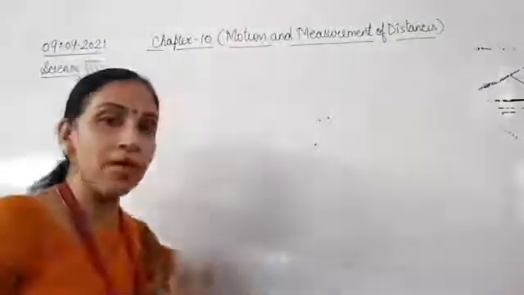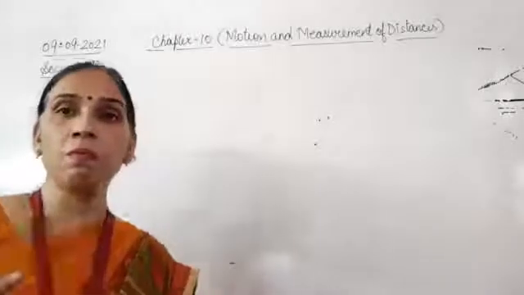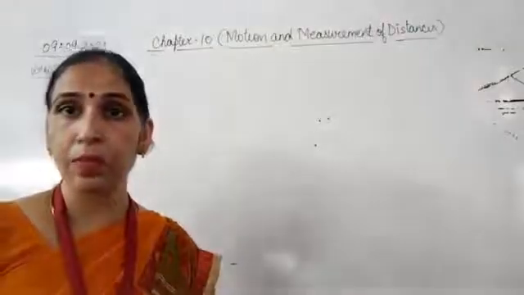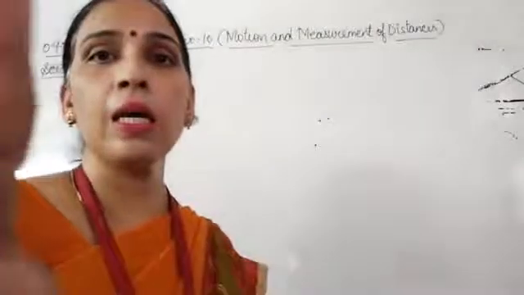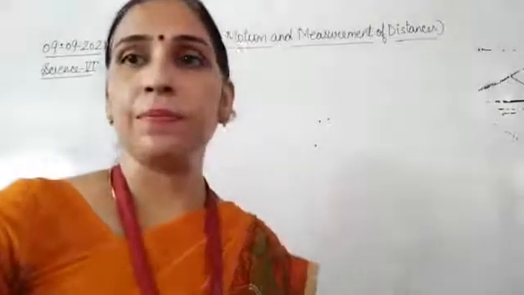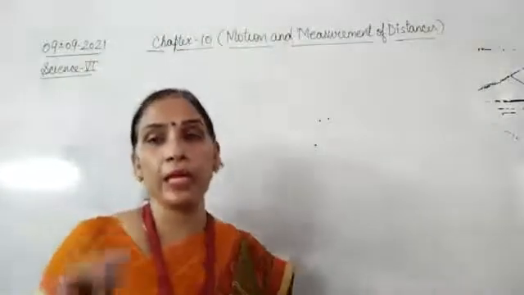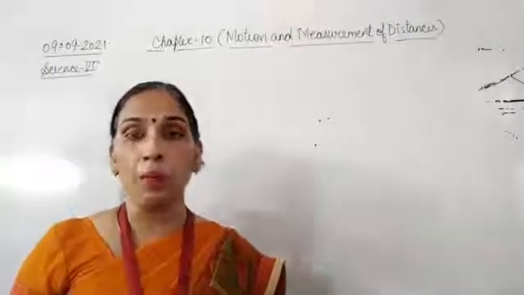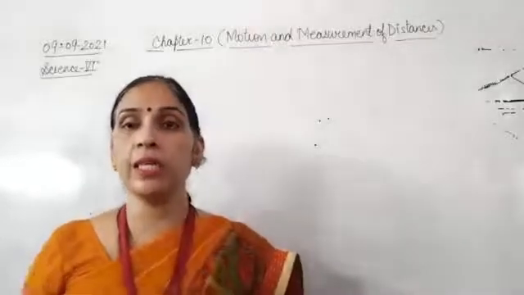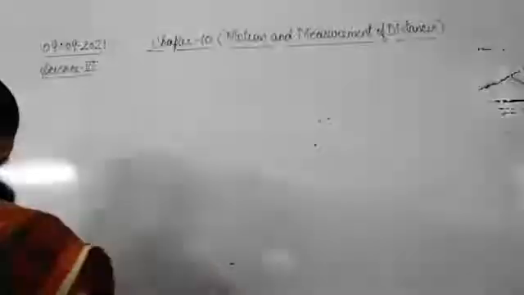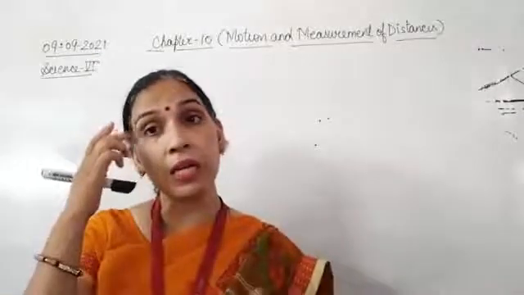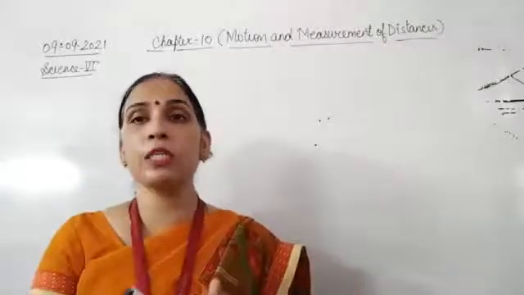Somewhere it was measured in miles, somewhere in kilometers, somewhere with foot span or different units. So they realized they must use a common system of units, so that whatever length they measure here in India will be the same in other countries also.